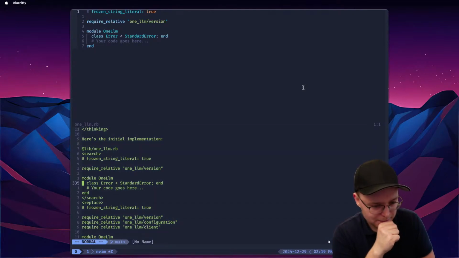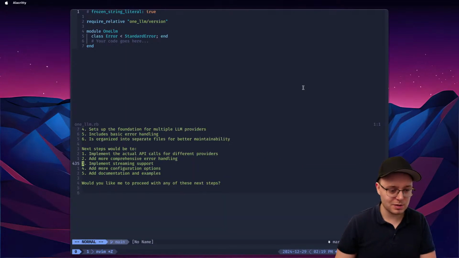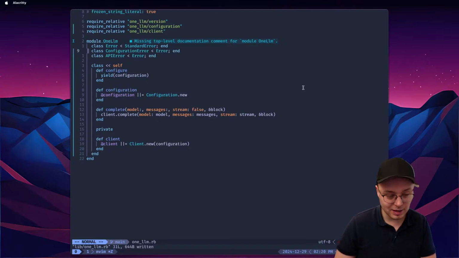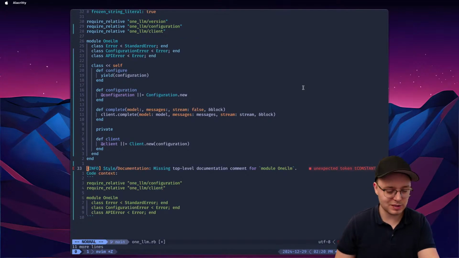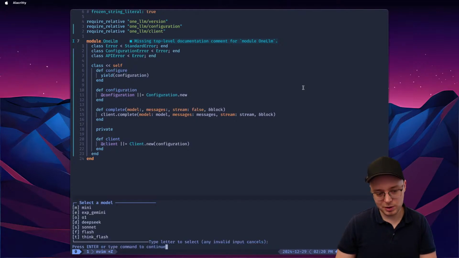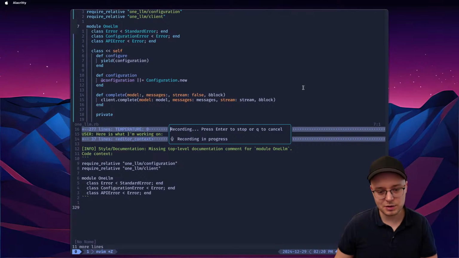Okay, one LLM. So we'll create this thing. Oh, we'll replace it with this. Actually, I kind of like what I see, maybe. Let's see what it comes up with. Missing top level definition comment for module LLM. That's fine, we can fix that. Actually, I'll show you one feature that I just recently added. With a click of a button, I can copy all the linter errors, and we have this missing top level documentation. So now I'll open DeepSeek, give it this, and ask, can you fix this linter error for me, please?